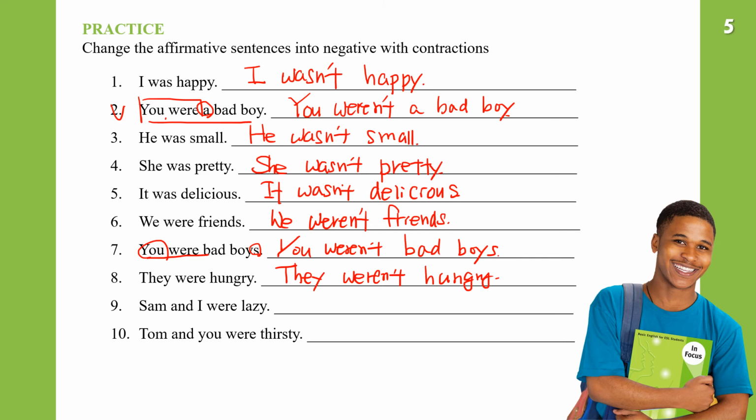And next one, Sam and I were lazy. So Sam and I, this is we, right? So we were not lazy, and we weren't lazy. Tom and you, this is you. You were thirsty, and you were not thirsty. The contracted form is you weren't. You weren't thirsty.